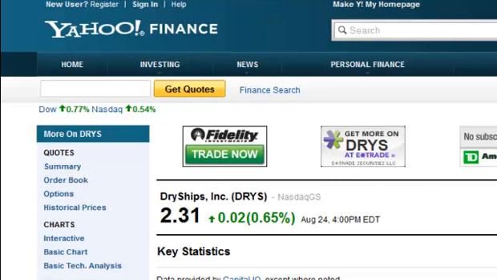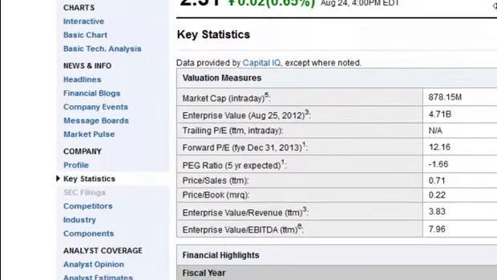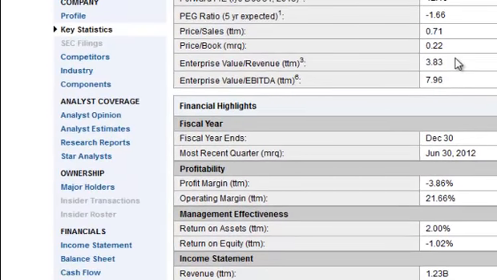And the first question you're probably going to be asking is, where do I get the float information on a particular company? And you can find this information almost anywhere. I'm here on a Yahoo Finance page. You can find it on Google Finance. You can find it at your discount brokers. Many different places you can find this information. And what we're going to be doing right now is just looking at a particular company called Drive Incorporated. It's a small cap stock, and we're going to scroll down here and look at the key statistics.